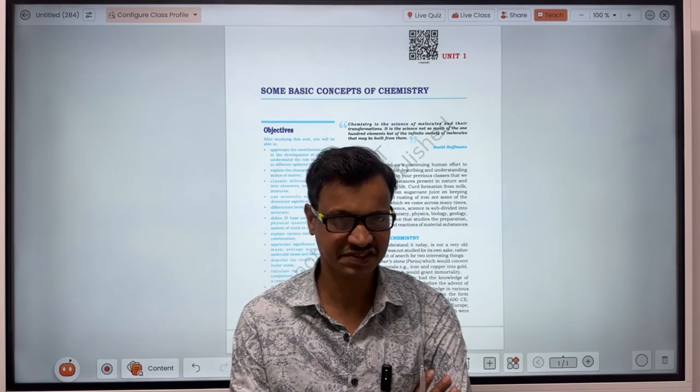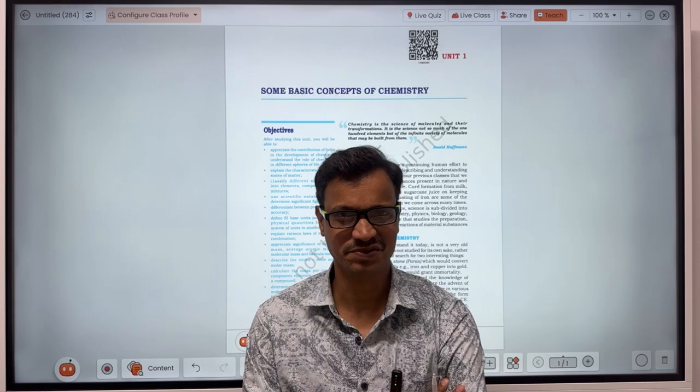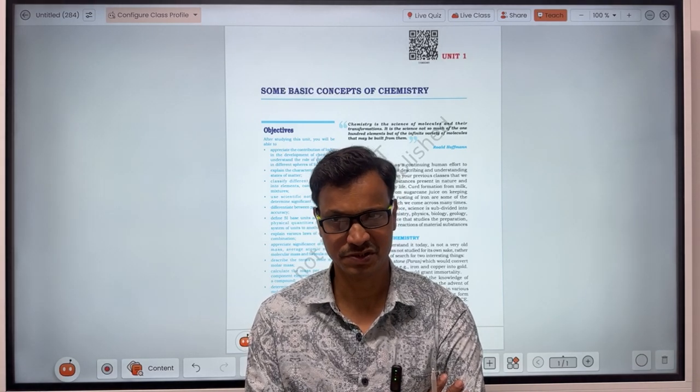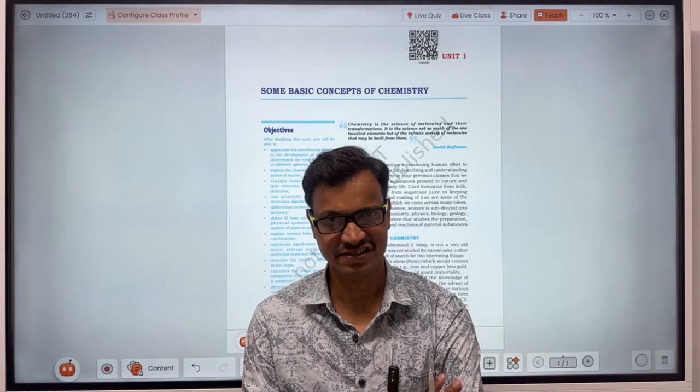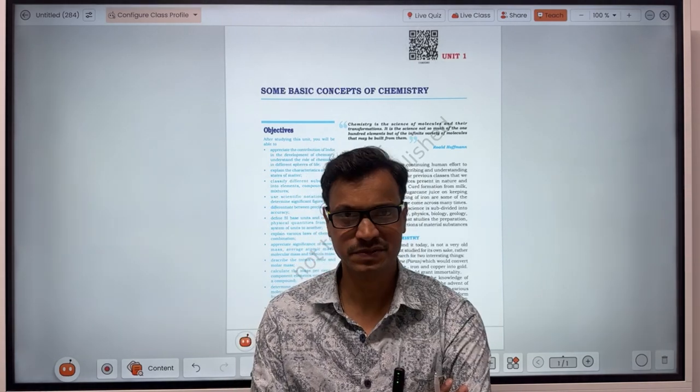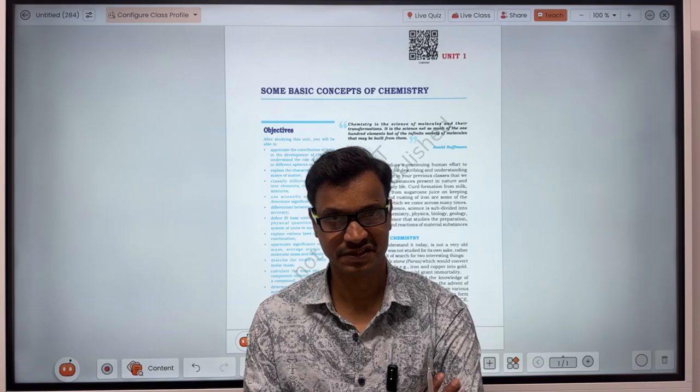But in the NCERT book, there are a number of portions which can be understood very easily by yourself. So let's see which we will require and utilize again and again in chemistry.